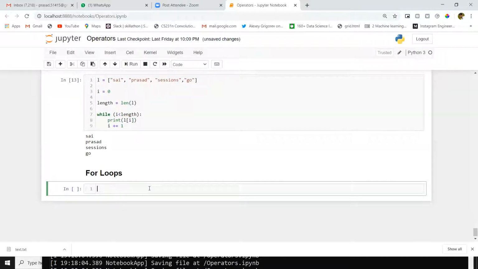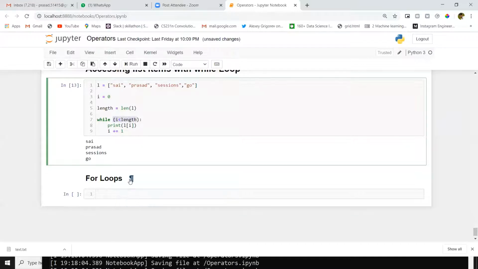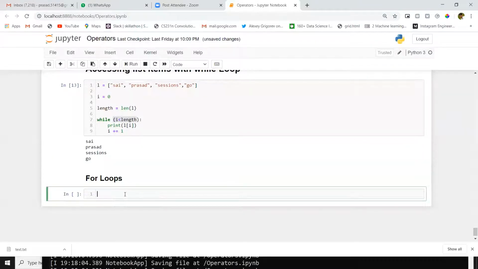For loops are used to do the same task, like the same code repetition task, but in different conditions. For suppose, in a while loop we have a condition here, but in for loops we will define some range. I'll write here.